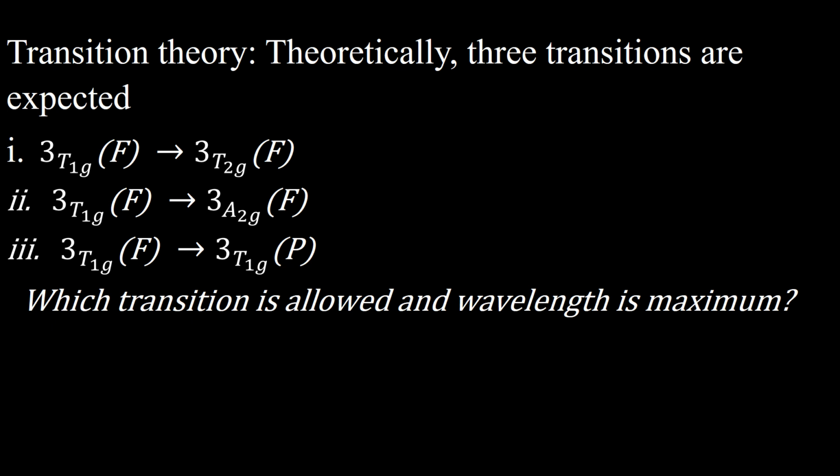In this question, F and P orbitals are combined, that is, two terms are combined here. Actually, the F term symbol comes from d orbitals and P is from the P term. So these are combined P and F transitions in this case. This is the question, and the answer is on the next page.